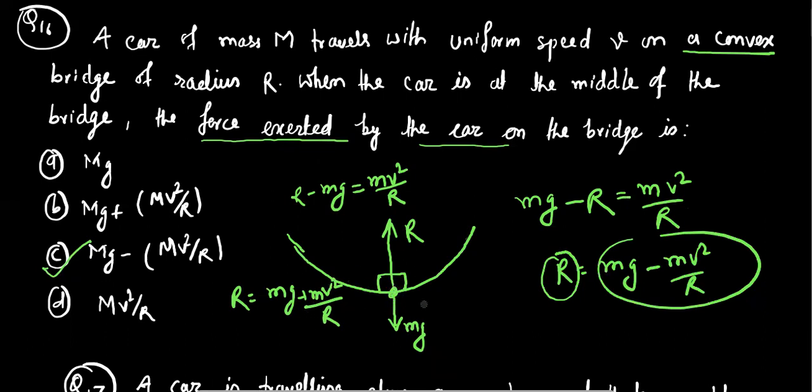Maximum tension at the lower point and minimum tension will be at the upper point. So from this we understand that maximum tension acts at the lower point and minimum tension acts at the upper point. If the shape is convex, minimum tension, and if the shape is concave, maximum tension acts. Okay, so its answer is mg minus mv square by r.